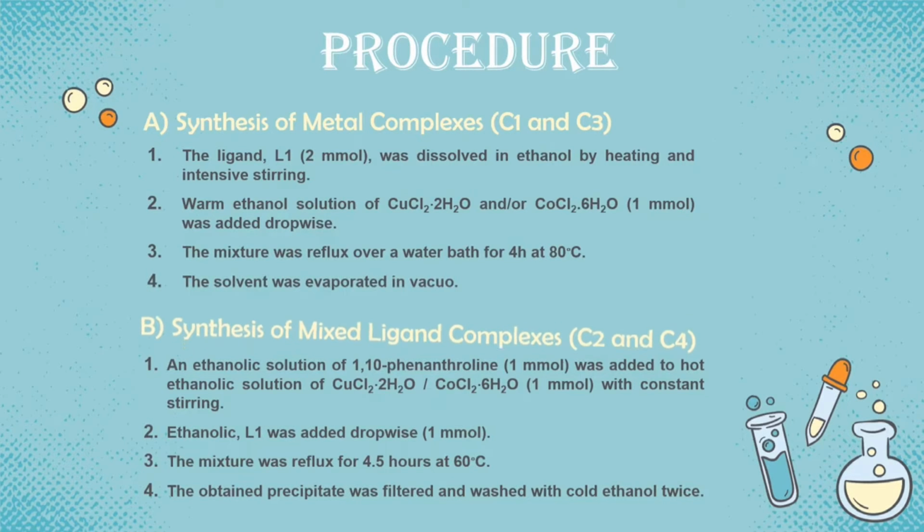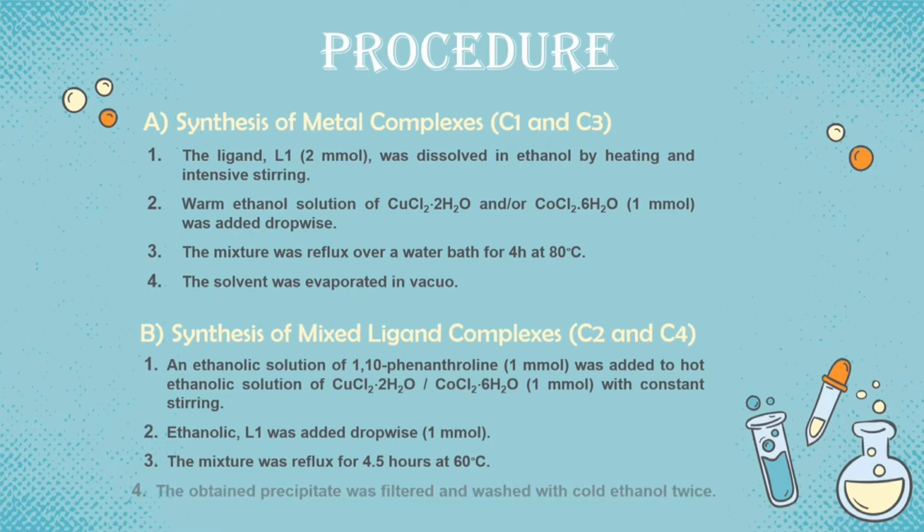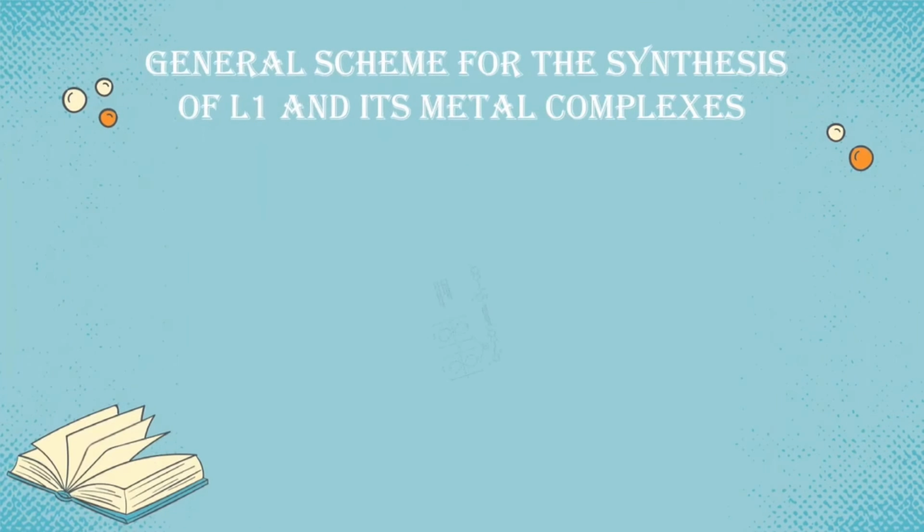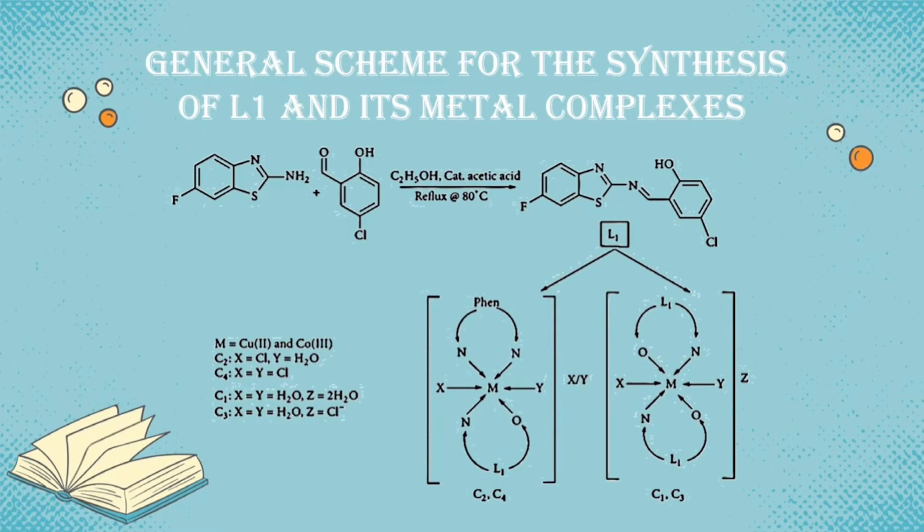For synthesis of mixed ligand complexes C2 and C4, ethanolic solution of 1,10-phenanthroline was added to hot ethanolic solution of copper(II) chloride dihydrate or cobalt(II) chloride hexahydrate with constant stirring, followed by dropwise addition of ethanolic L1. The mixture was refluxed for 4.5 hours at 60 degrees Celsius. The precipitate obtained was filtered and washed twice with cold ethanol. This is the general scheme for the synthesis of L1 and its metal complexes.